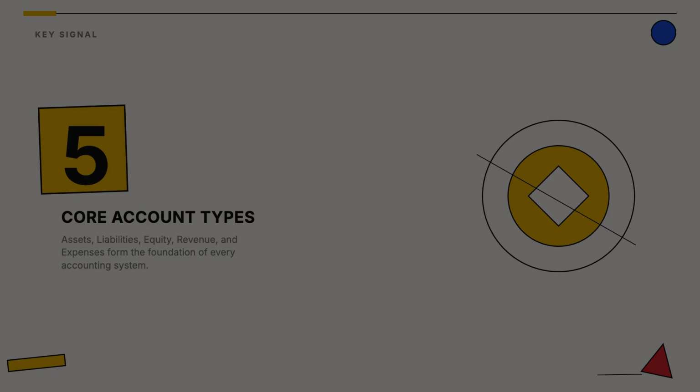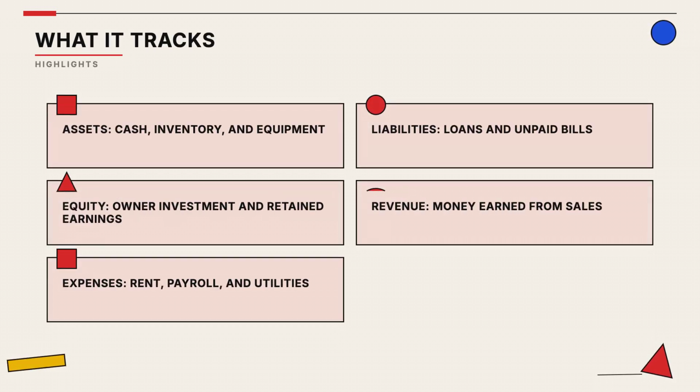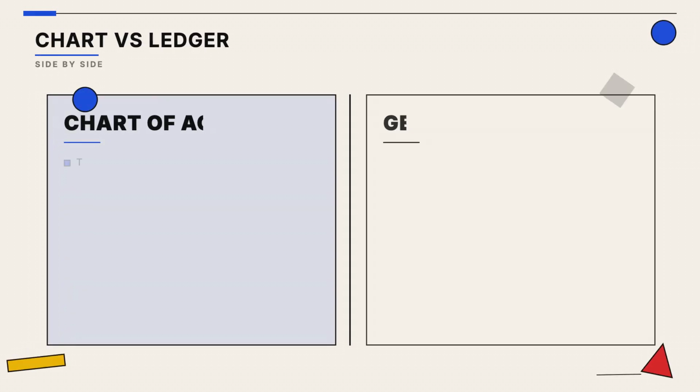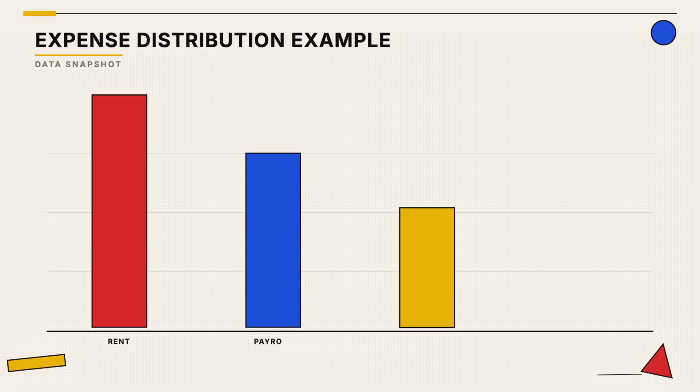see the big picture. By sorting items this way, you can easily pull reports to see if your business is actually making a profit. The chart is your filing system, while the ledger is the actual record of every transaction that fills those folders. A well-organized chart of accounts lets you clearly visualize where your money is going, making it easier to manage your budget.